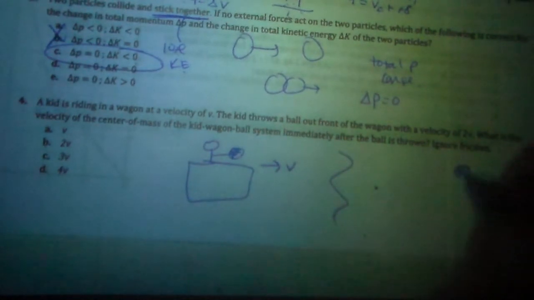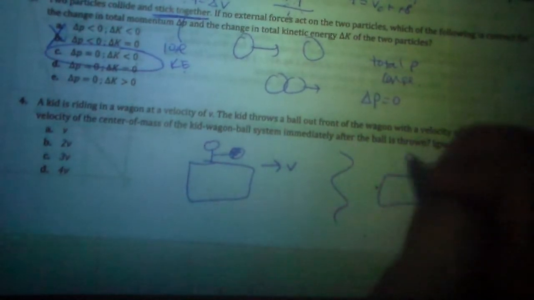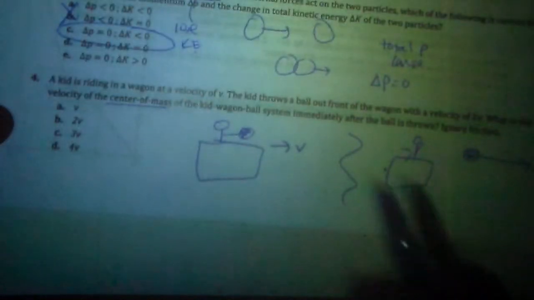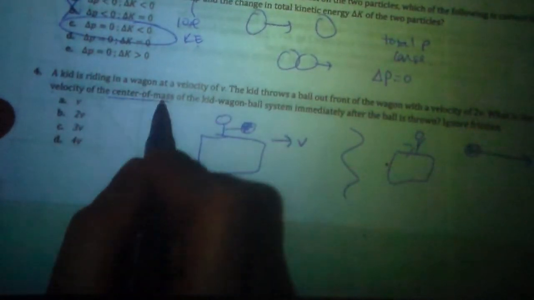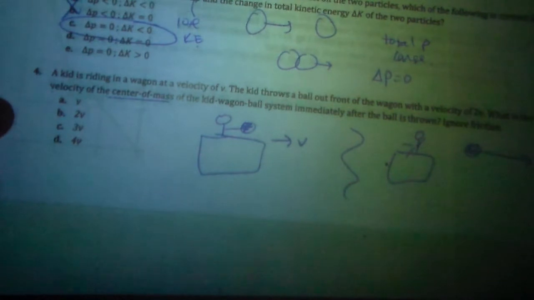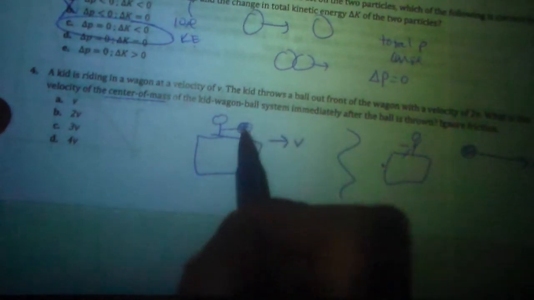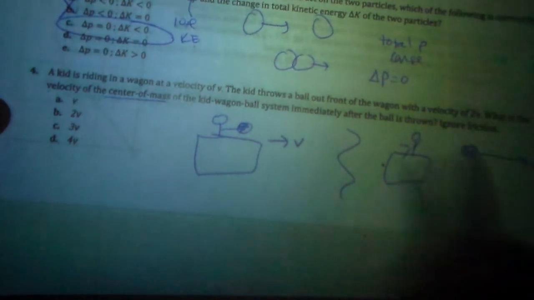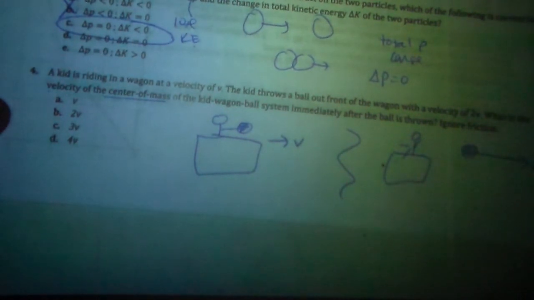Kid riding in a wagon with a ball. Whole system is moving at v. Afterwards, the ball goes out at 2v. The kid is probably going slower. I'm looking for the velocity of the center of mass of the kid-wagon-ball system. So let's think about, we know the rule that the velocity of the center of mass stays the same unless there's an outside force. This one, the only force is him on the ball and the ball back on him. So that's not an outside force, that's internal between the two objects.